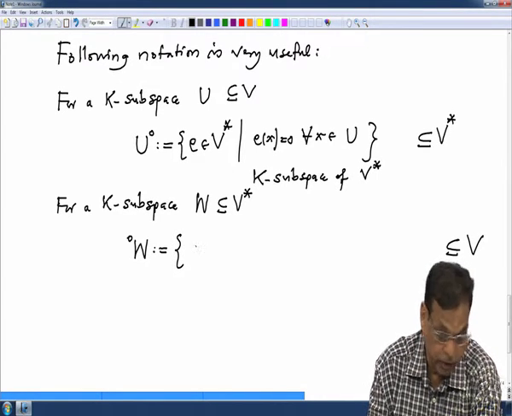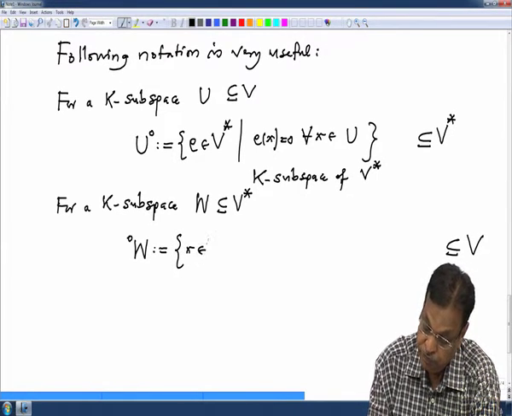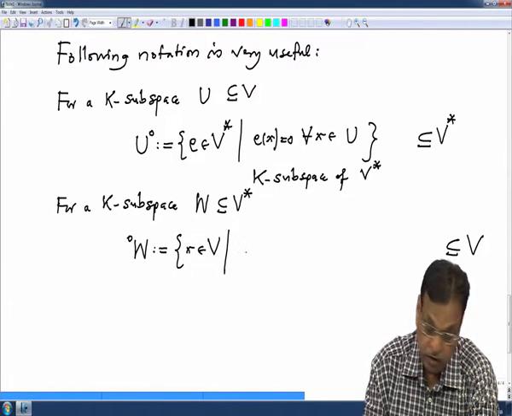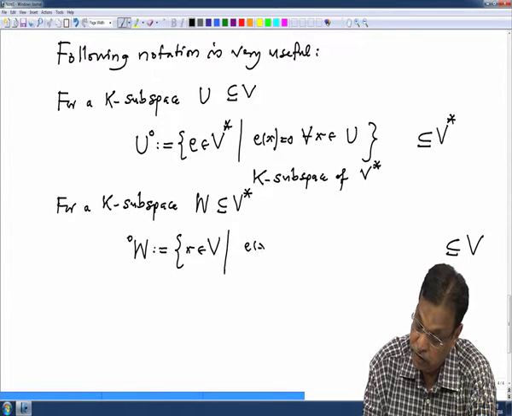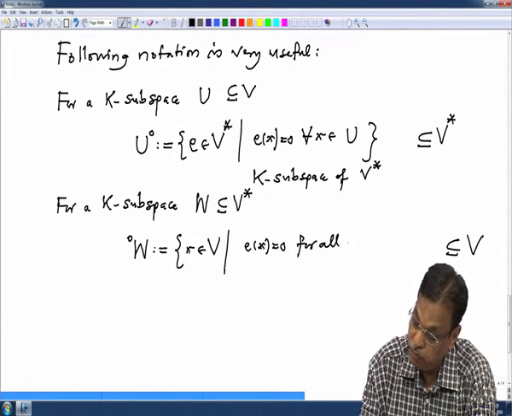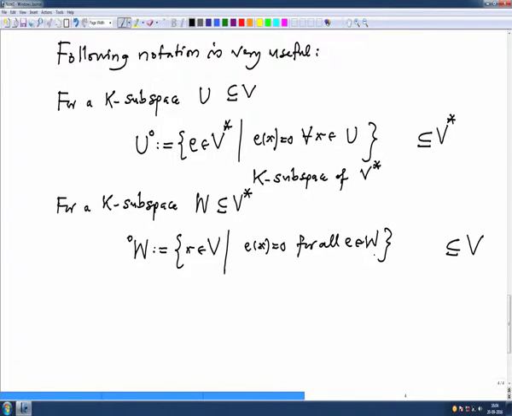It consists of all those elements x in V such that all linear forms in W vanish on this x, that is, E x equal to 0 for all linear forms E in W. So again it is clear that this W left circle is a K subspace of V.